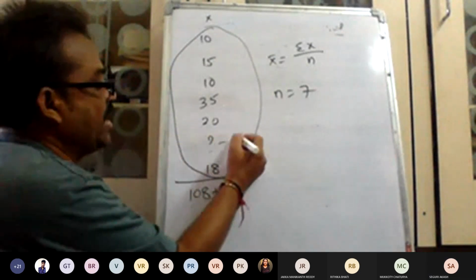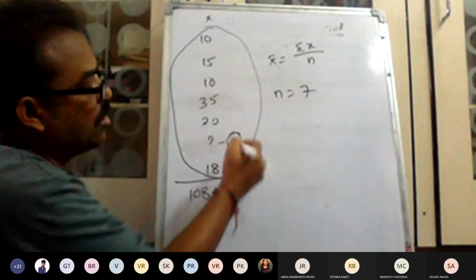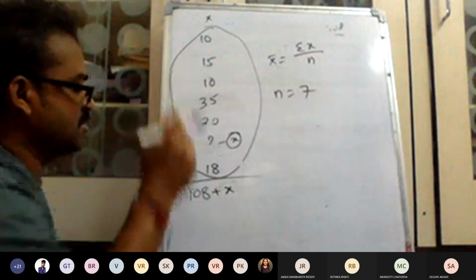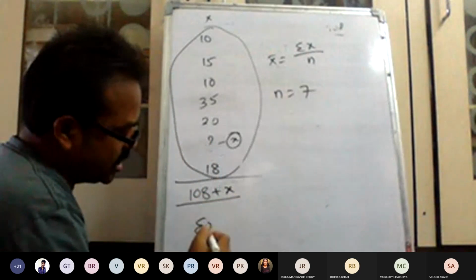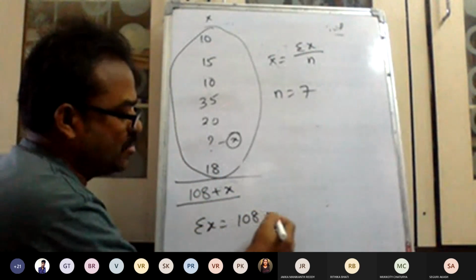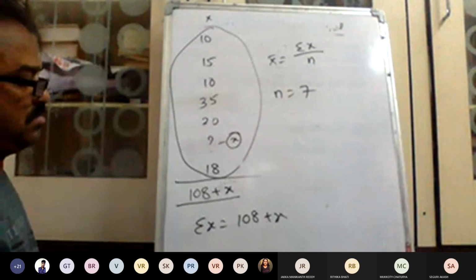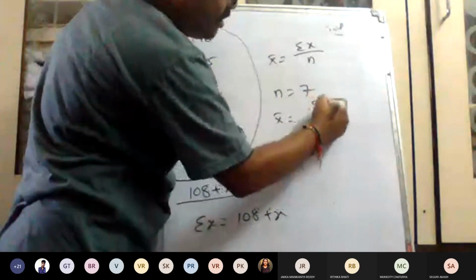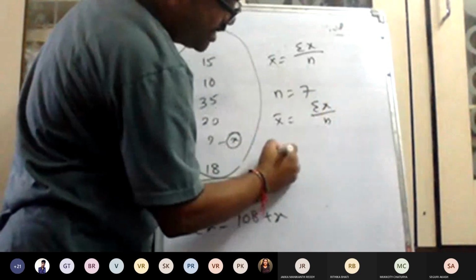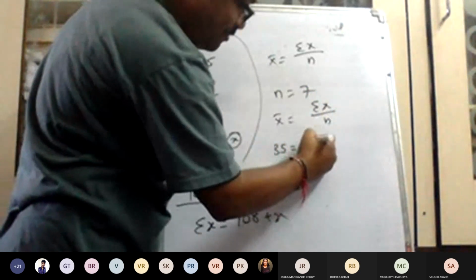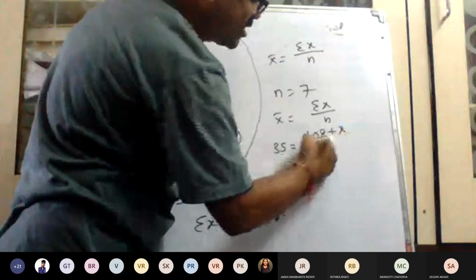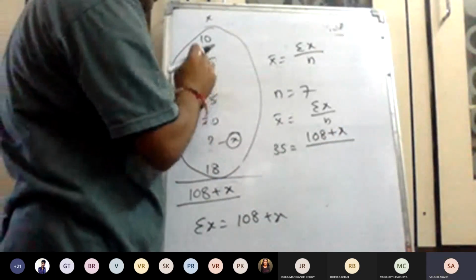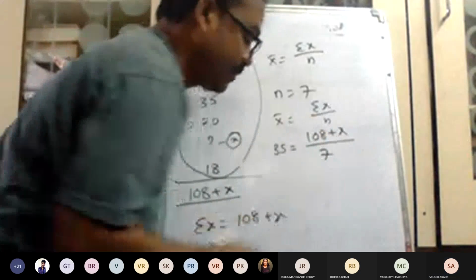So I am assuming this value as x, or a, b, c, d, whatever you want you can take. 108 plus x. Therefore, sigma x is equal to 108 plus x. Here, arithmetic mean is equal to sigma x divided by n. Arithmetic mean is given as 35, equal to 108 plus x divided by how many observations? 1, 2, 3, 4, 5, 6, 7.